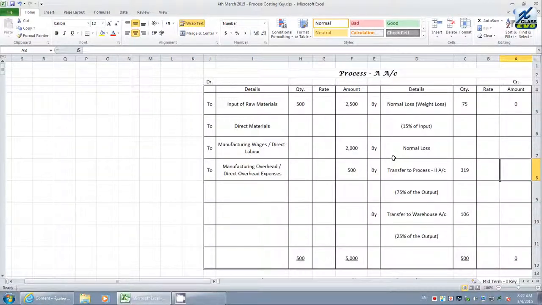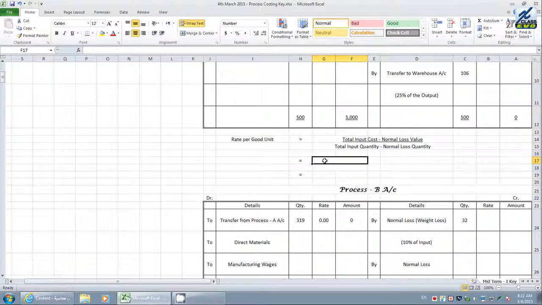Let us see what is the total amount of expenditure you spent on it. 5,000 reals, $5,000, is how much money you have spent here, minus. Do you have any evaporated normal loss value? It is evaporated. Can you sell it outside? You cannot sell it. Therefore, normal loss value is 0.